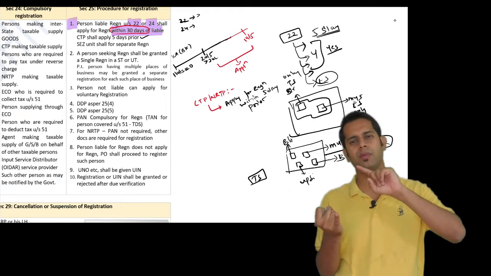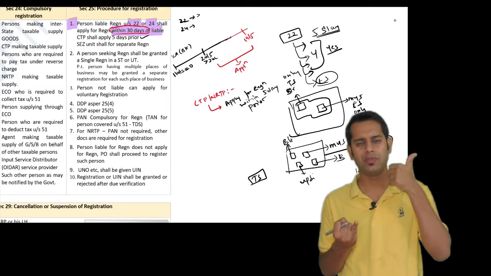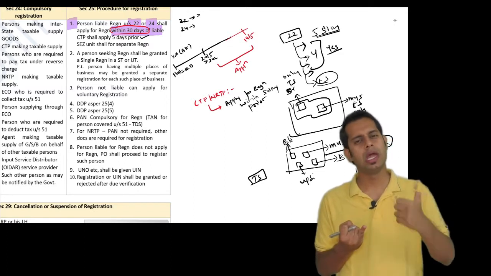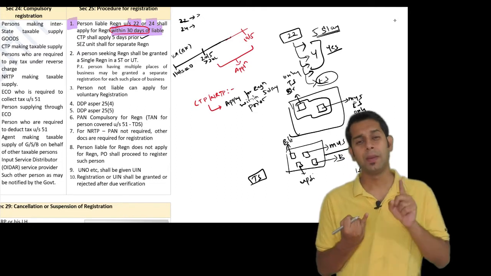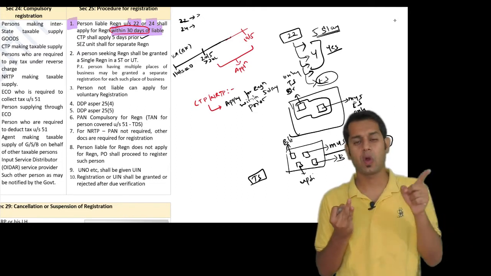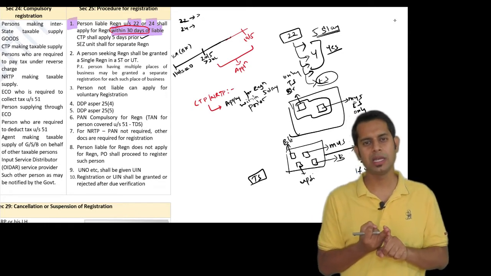See, I'll repeat point number 1. Single registration for entire state is valid. It is okay if you have 10 different places of business, 10 different locations from where you are doing business, 1 registration will be sufficient. But what if I want separate registration for each of these businesses? You can definitely take separate registration for each of these businesses.